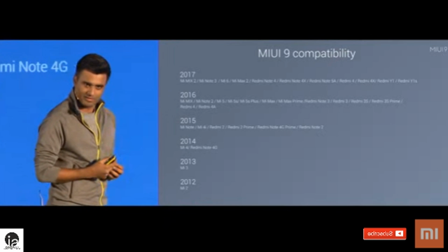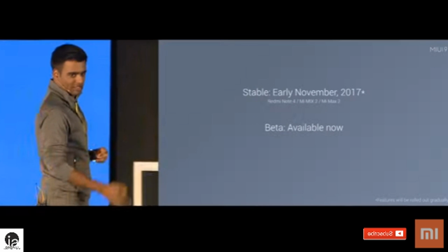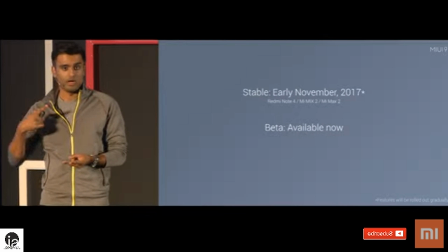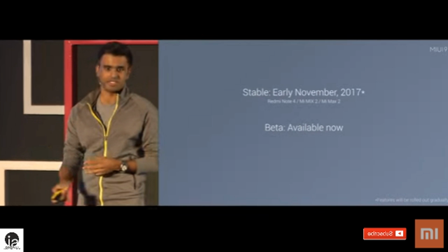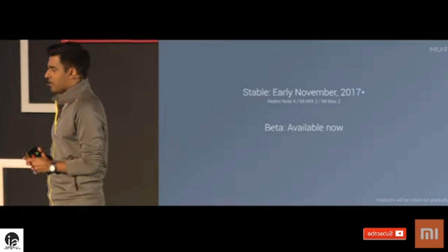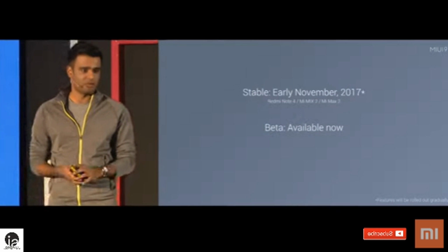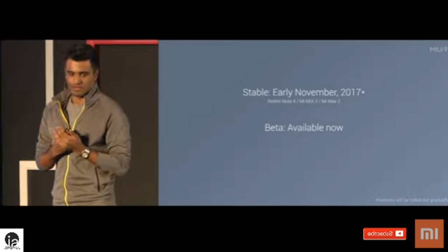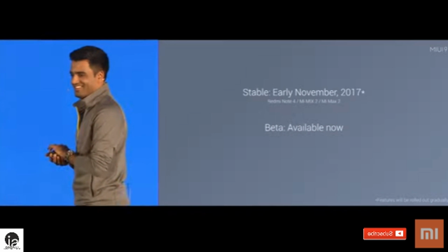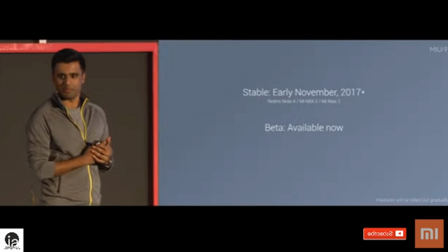So speaking of availability, probably more interesting than this slide is when is it coming to your device? So starting tomorrow, the MIUI 9 stable version will roll out to the Redmi Note 4, the Mi Max 2, and the Mi Mix 2. This will begin in a staged rollout. We plan to update every single device on the previous slide, the stable version, by the end of the month. And of course, if you can't wait, the beta version is available for everything right now. So that's MIUI 9. What do you think? I think you'll really like it once you get a chance to play with it.